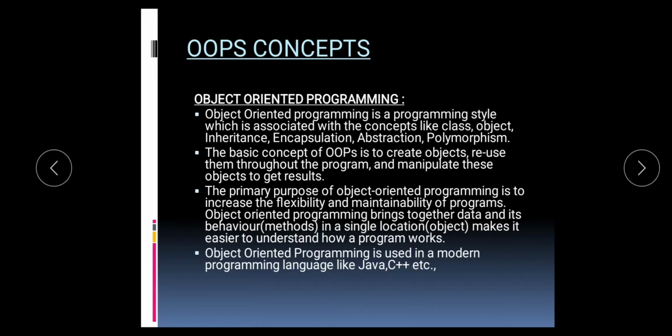What is OOPS? Object-oriented programming is a programming style which is associated with the concepts like class, objects, inheritance, encapsulation, abstraction, polymorphism, etc. Object-oriented programming as a concept was introduced by Xerox Corporation in the early 1970s. The first object-oriented language was Smalltalk. Some languages that have successfully implemented object-oriented programming are C++ and Java.